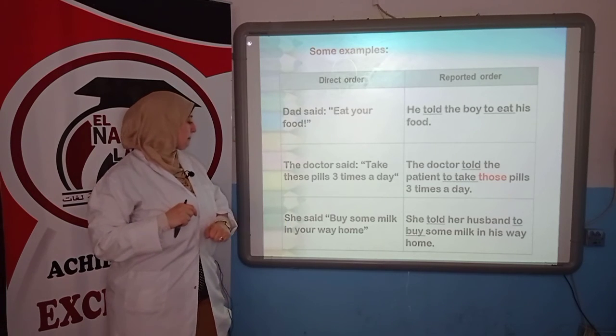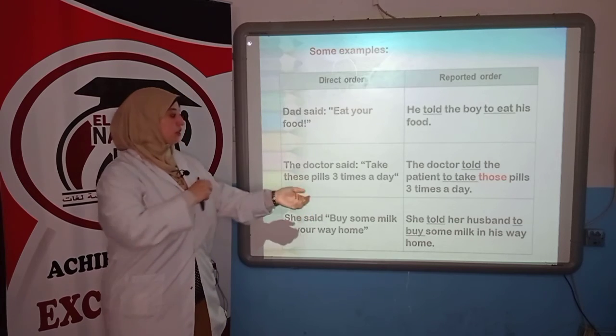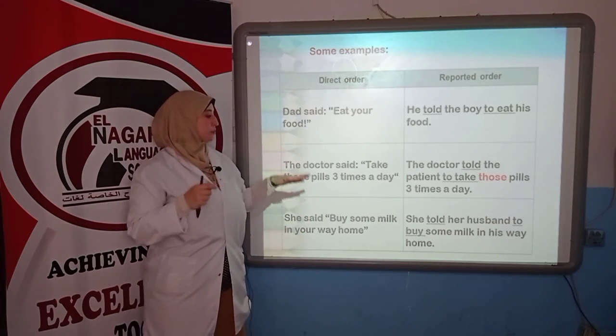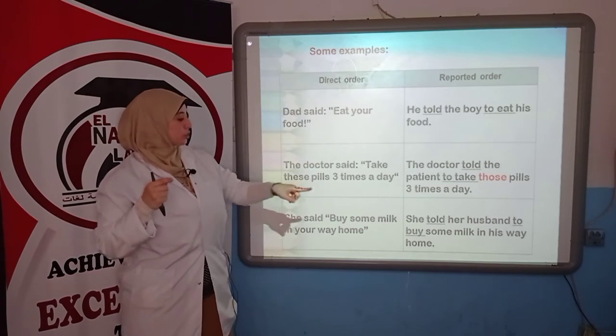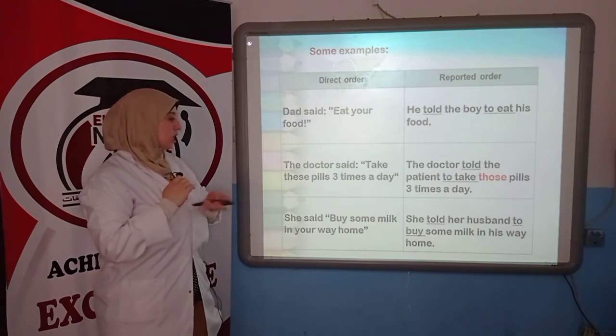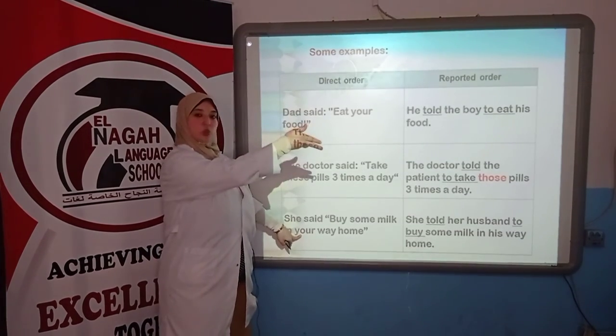She said, buy some milk on your way home. She told her husband to, of course it's impolite, so she told her husband to buy some milk on his way home. Your way home becomes his way home.